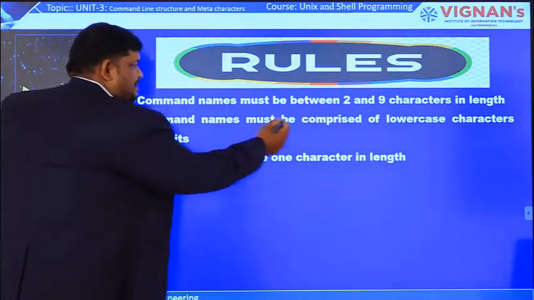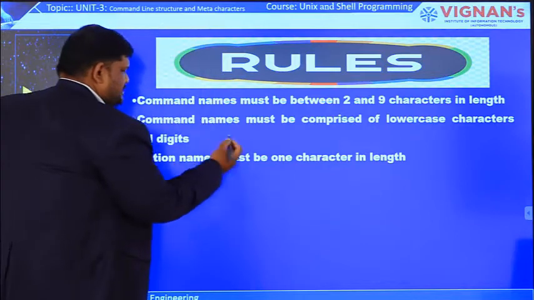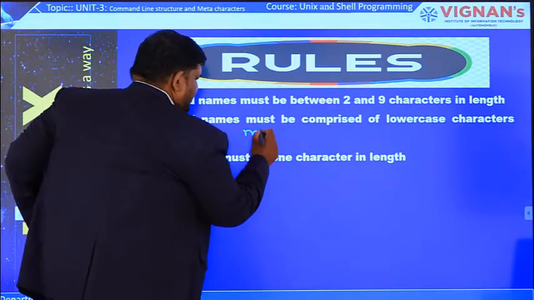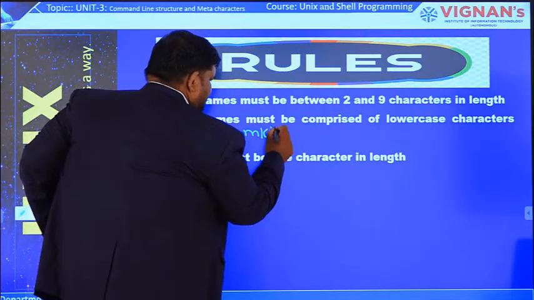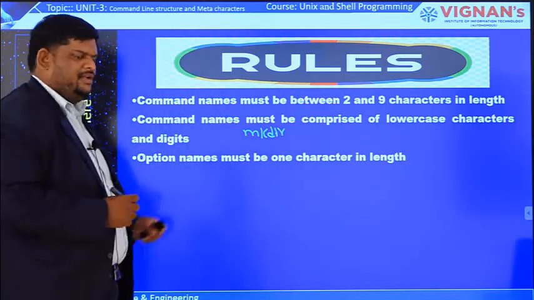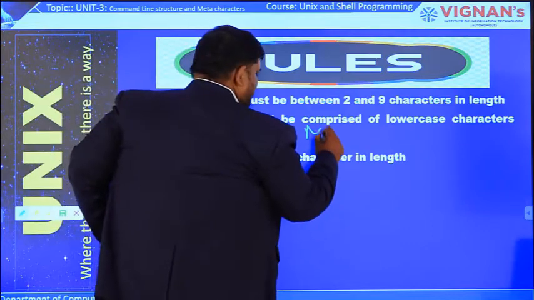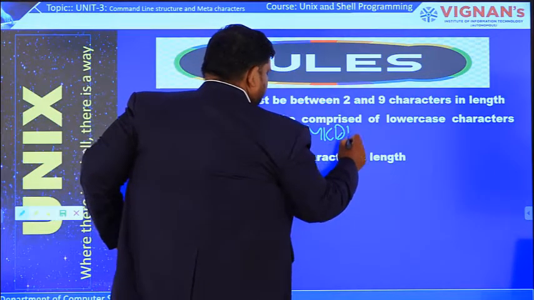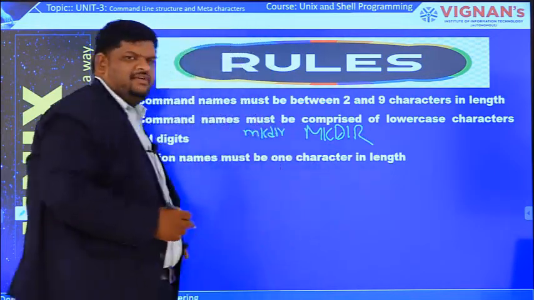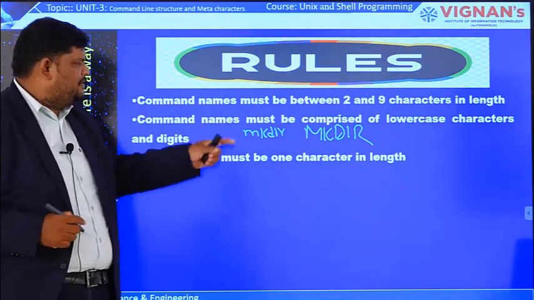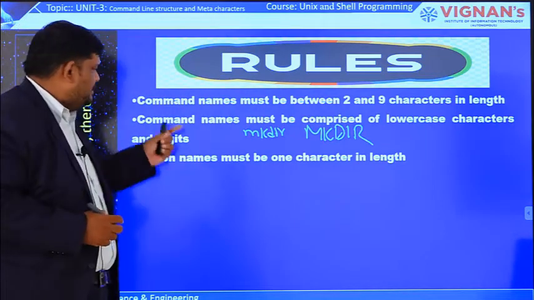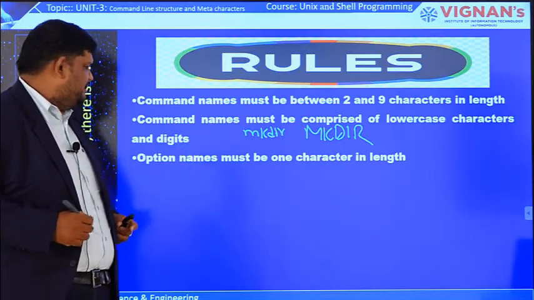Command names must be comprised of lowercase characters and digits. That means if I write mkdir in lowercase, only then will the shell treat it as a command. If you write it in uppercase, the shell will never treat it as a command and it will give some error. So we have to write commands in lowercase.